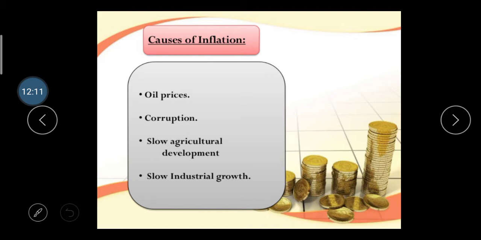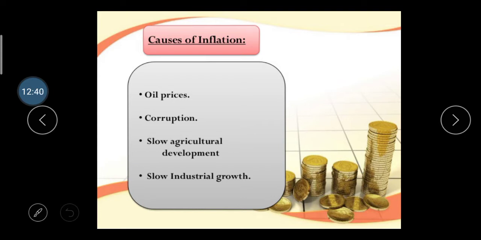Oil prices: there is a continuous increase in oil prices. Nowadays petrol prices and diesel prices continuously increase, and that's why transportation cost is totally increased, and when transportation cost increases, product price also increases. Then corruption: corruption happens in the economic sector, and that's why we cannot earn the right amount of profit in these sectors.